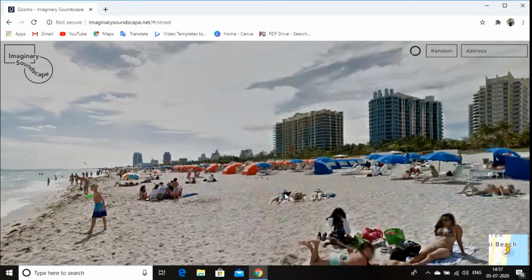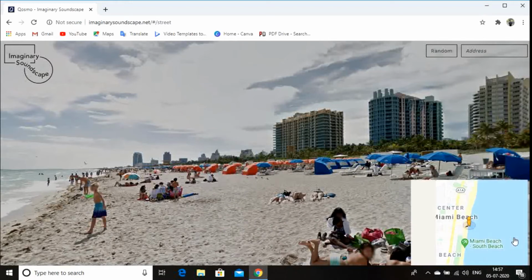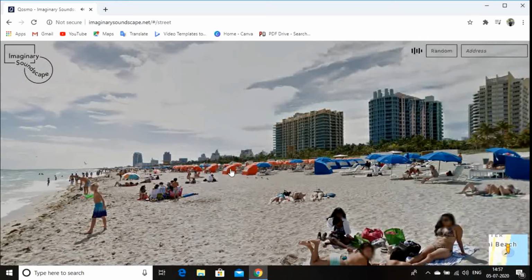Okay, this is a random street view, and as you can see, it's a beach. I guess it's a Miami beach. That's correct, it's a Miami beach. So you can see how the Miami beach works, and you can hear the sound. Look at this. Now let's hear the sound.